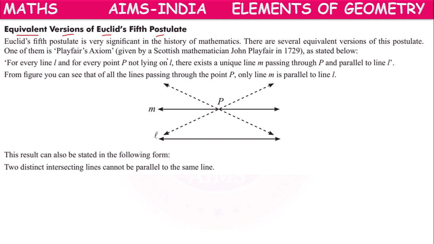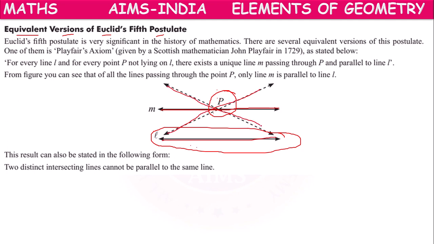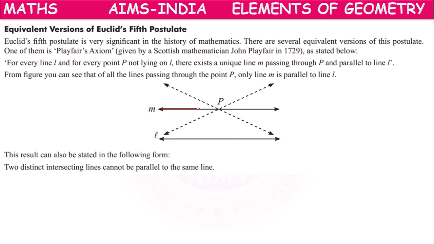Means what he is telling is, if we have a line L, and a point P which is not lying on L, there exists only one unique line passing through P and parallel to L. All the remaining lines passing through P are not parallel to L. So there exists only one unique line passing through P and parallel to L.